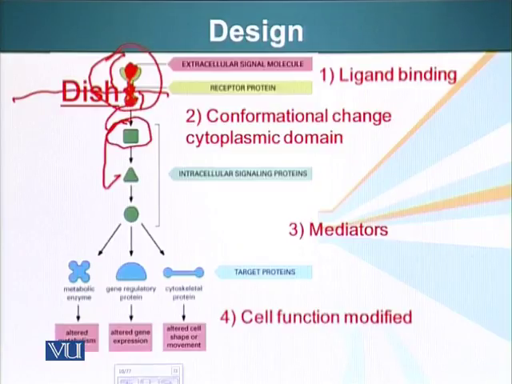Now, this changed green box will convey that information to the next protein in line, or next molecule in line, which will ultimately change a function of a protein. For example, an enzyme will be activated. A skeletal protein can receive information, for example, to polymerize or depolymerize microtubules.